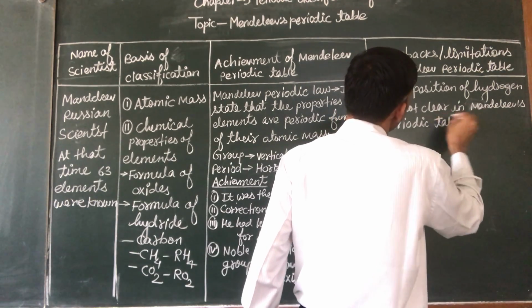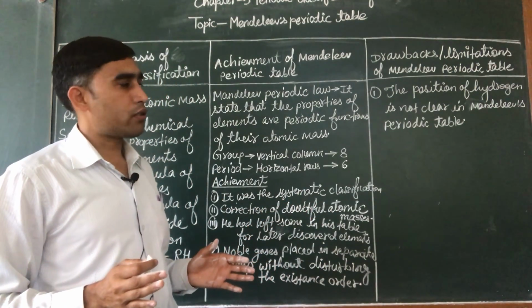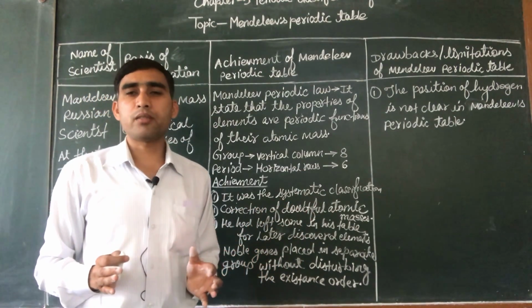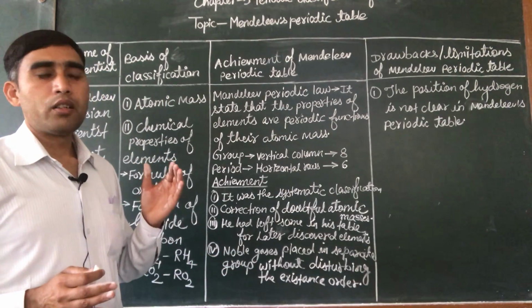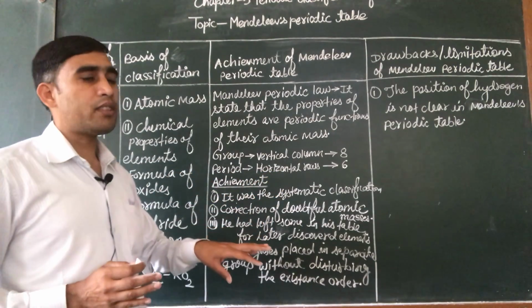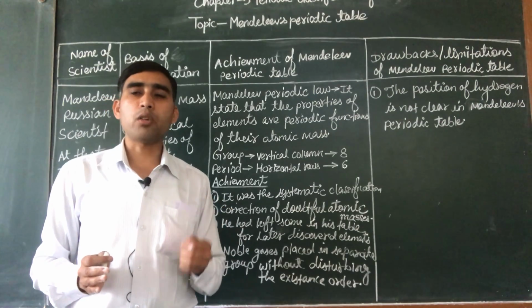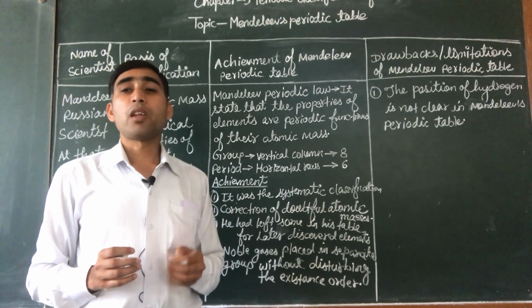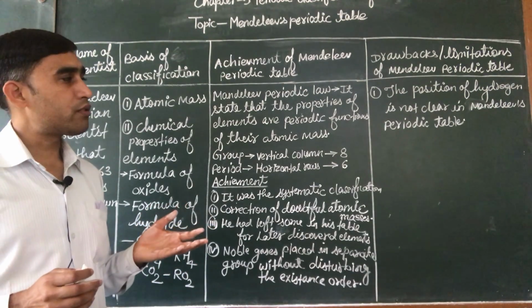We know that hydrogen has an electronic configuration similar to the alkali metals. That's why it is placed with the metals. Another thing is hydrogen exists in nature in diatomic form like the halogens. Hydrogen forms compounds similar to halogens.